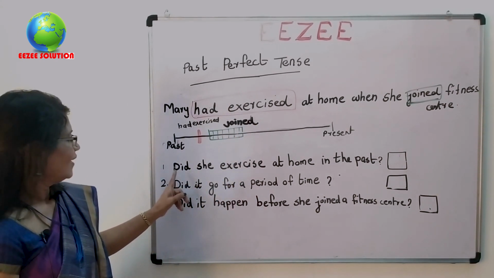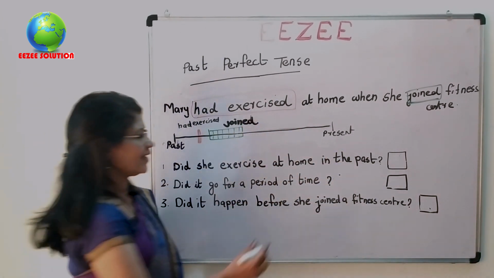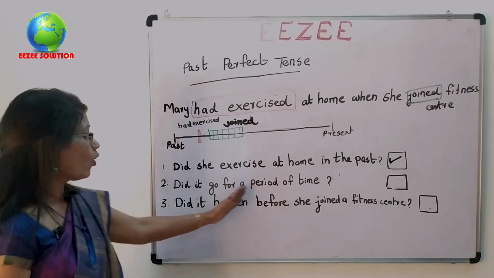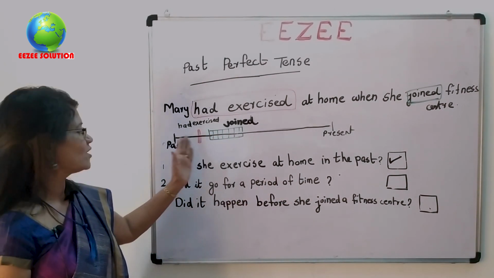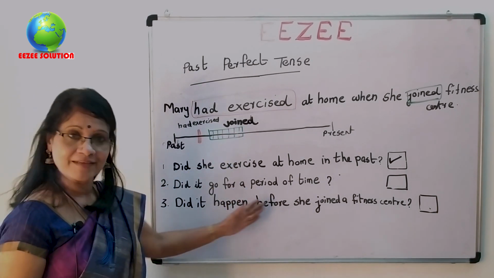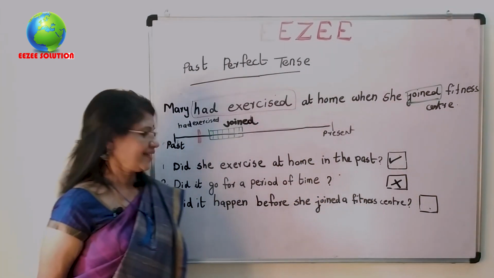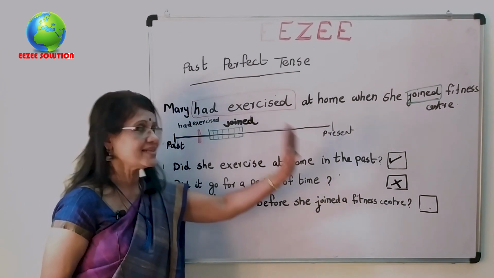So here, did she exercise at home in the past? Yes, it's clear. She exercised. Then, did it go for a period of time? Is it clear here? No, it's not clear. It happened, but it is not clear if it continued or not. Now, did it happen before she joined a fitness center?